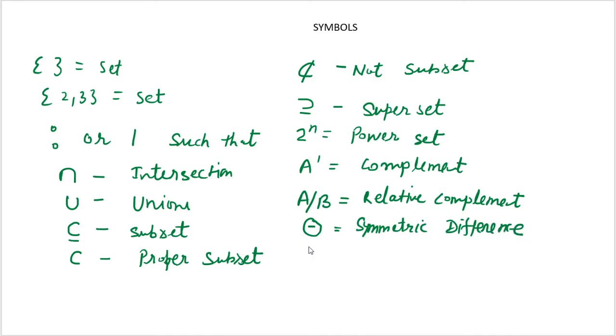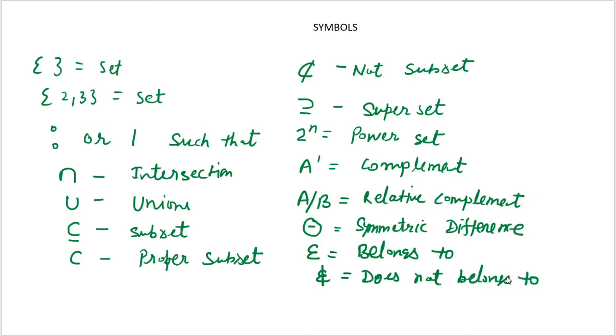Another symbol, this symbol we will use in exercise 1.1. This symbol is belongs to. Another symbol, this symbol is does not belong to. I am having another symbol. If two numbers are written like this, these are the ordered pairs.